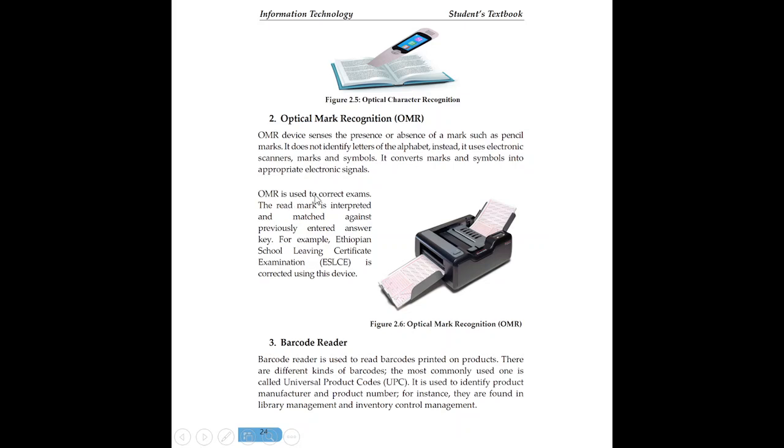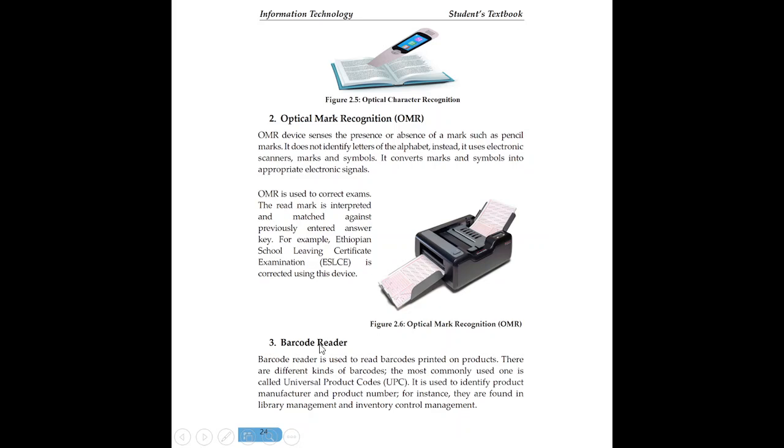Optical mark recognition is used to correct exams. The read mark is interpreted and matched against a previously entered answer key. For example, the Ethiopian School Leaving Certificate examination is corrected using this device. Students in grade 8, when they take the leaving certificate examination from the ministry, are given a special answer sheet. On that answer sheet, there is a pencil mark that is read by the optical mark recognition device. Then the device checks whether the answers are correct or not.